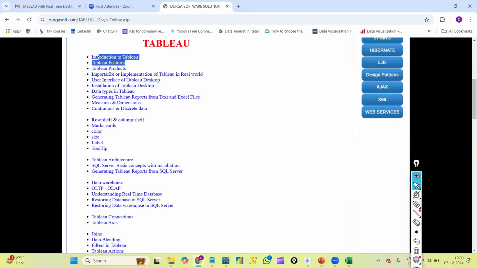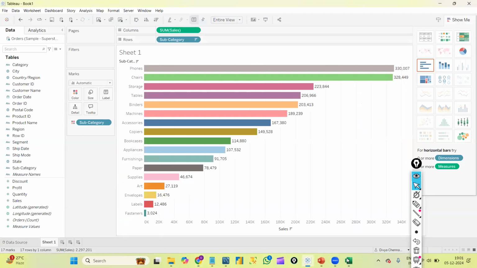Introduction to Tableau, Tableau features, Tableau products, all the 7 products we will learn about in great detail. Importance or implementation of Tableau in the real world, user interface of Tableau Desktop, installation of Tableau Desktop, data types in Tableau, generating Tableau reports from text and Excel files, measures and dimensions, continuous and discrete data. These are all the options we have in this section, the marks card. These are some basic concepts.